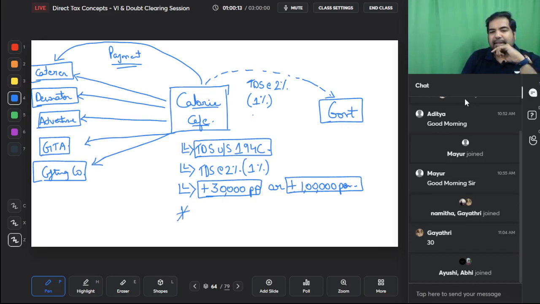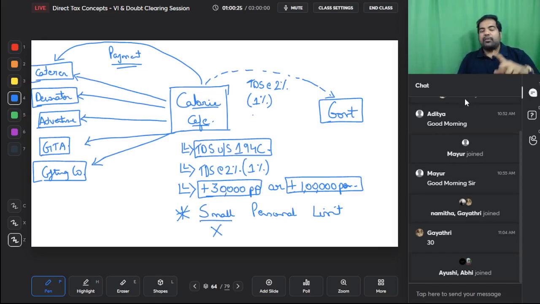But besides that guys, there are 3 exceptions. Small personal limit, that is the shortcut for the 3 exceptions. First, this does not apply if the payment is being made by a small individual or small HUF. So in the case of Calorie Cafe, if this was your birthday party and you were a small individual or small HUF, then this does not apply to you.